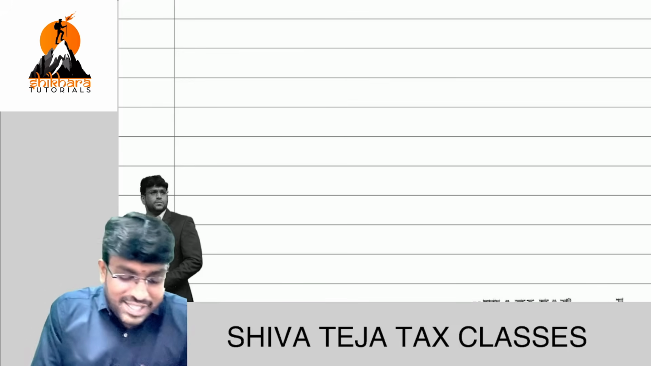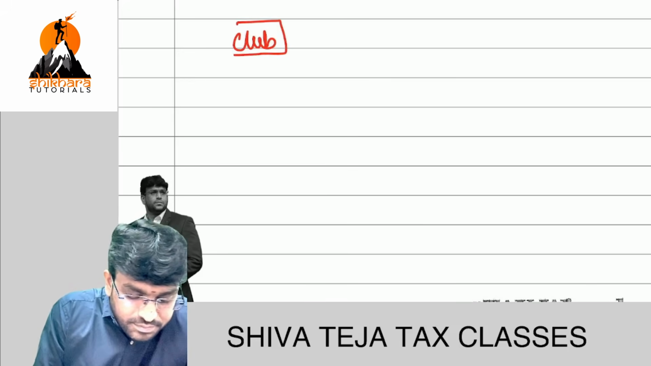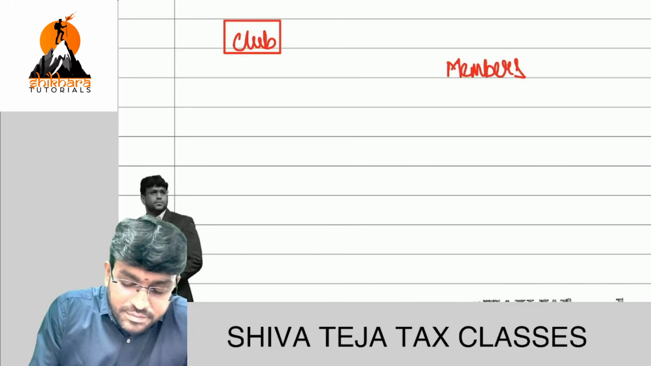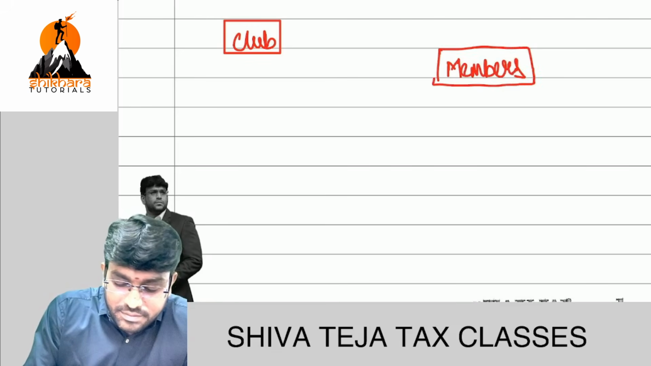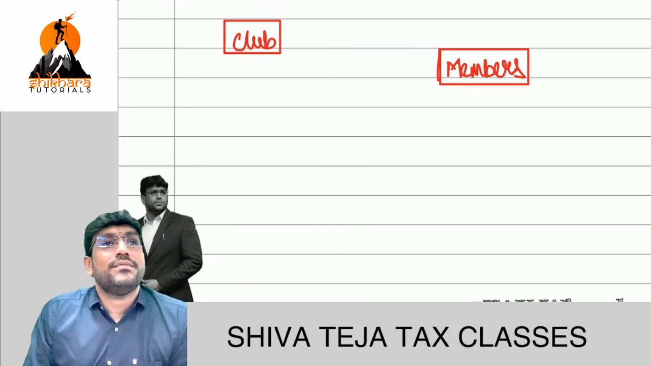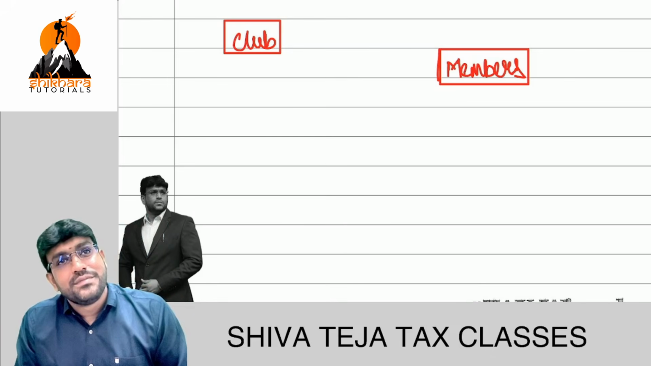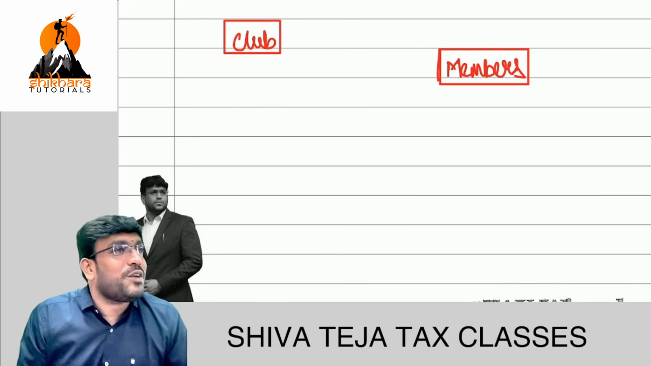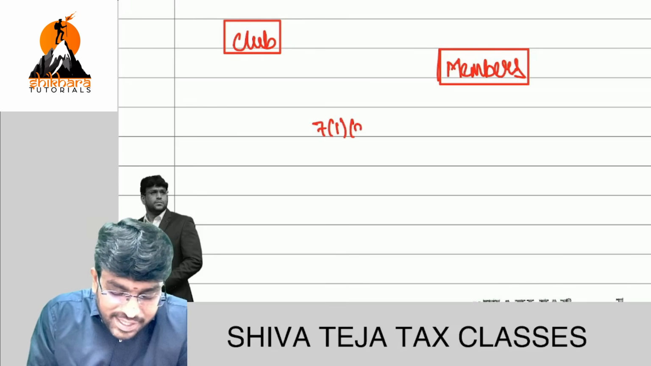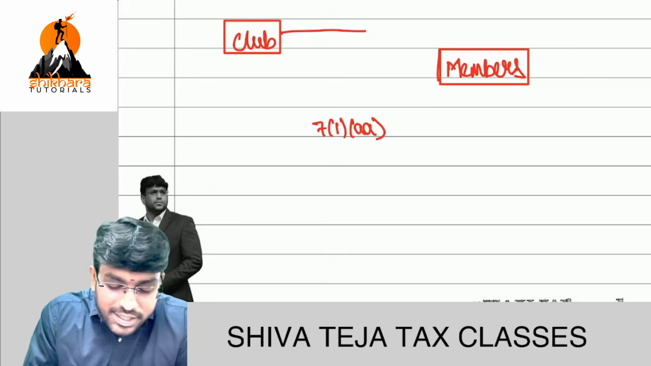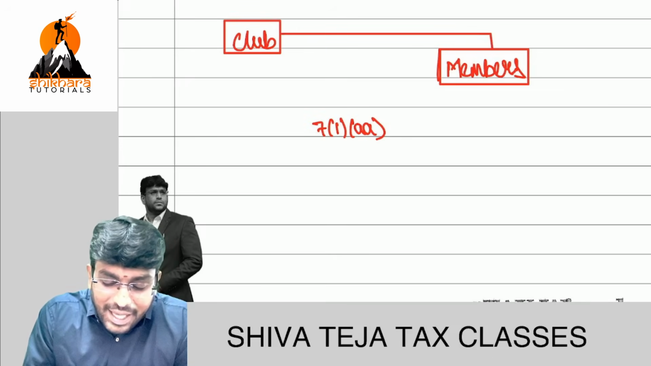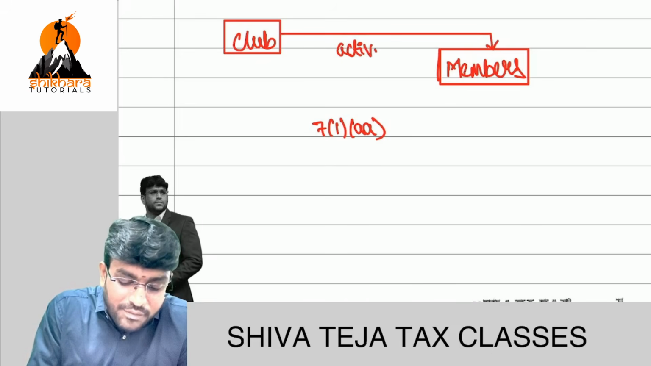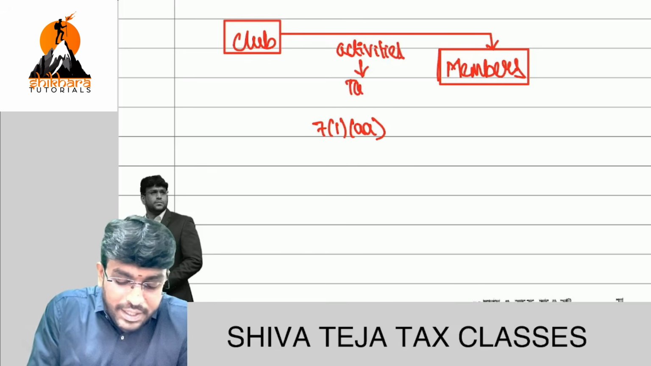So, for example, there is a club and there are members in that club. Who is maintaining that club? Members. Who formed the club? Members. So club is nothing but members only. Members are nothing but club only. Correct or not, friends? They clarified in section 7(1)AA that this club and members are regarded as separate persons, and any activities between the club and the members will be taxable. It will be regarded as supply.